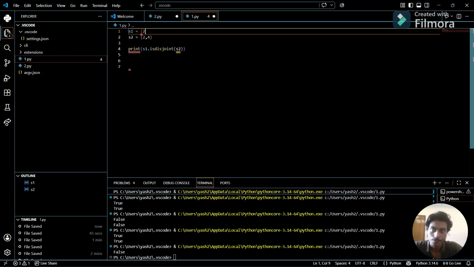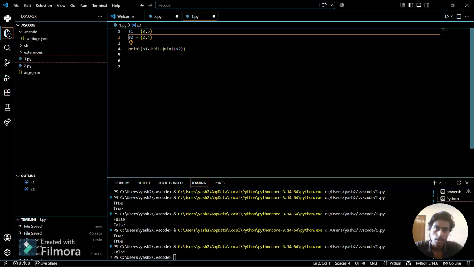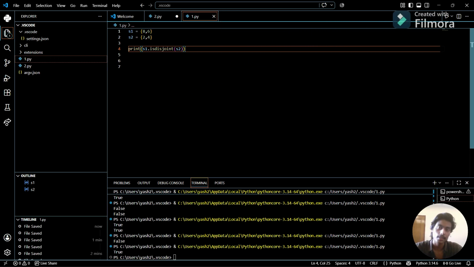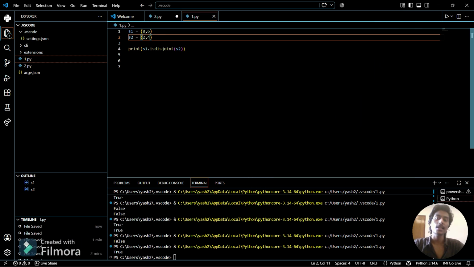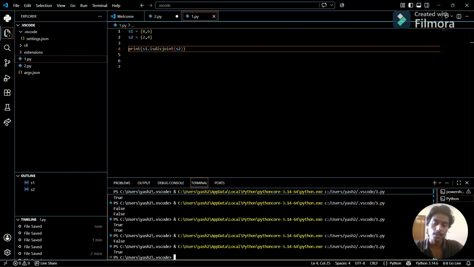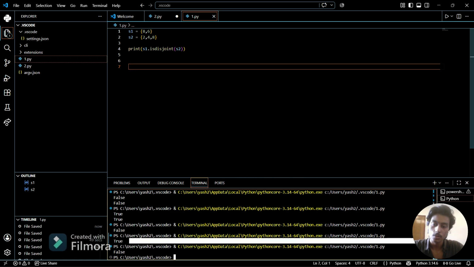If I use here 8 or 6, so see, it will return true. Why is it true? So basically I'm asking Python that S1 is disjoint with S2. So this means that I'm assuming that nothing is common between S1 and S2. So if even a single element is common between S1 and S2, then it will return false, otherwise it will return true. So let's see if I add something 8 here. So now we have a common element here, so it will return false.